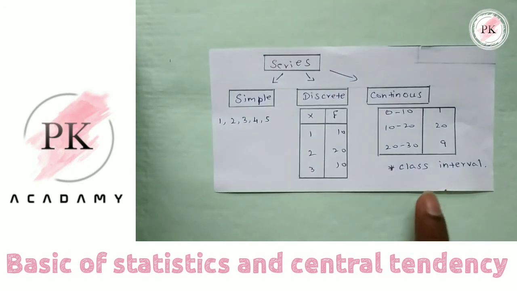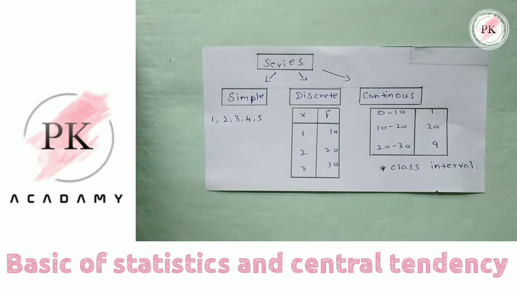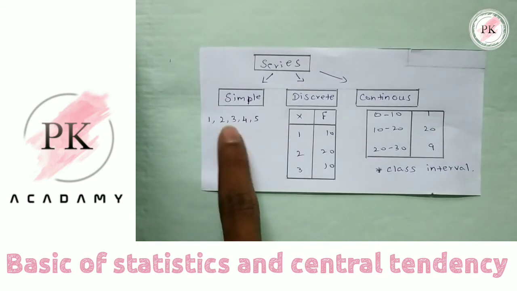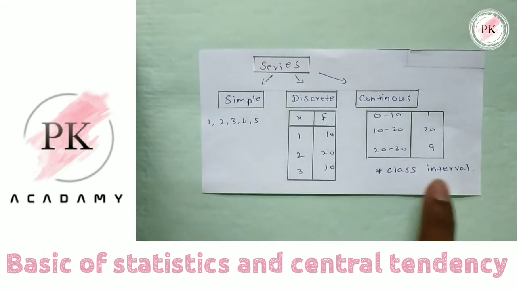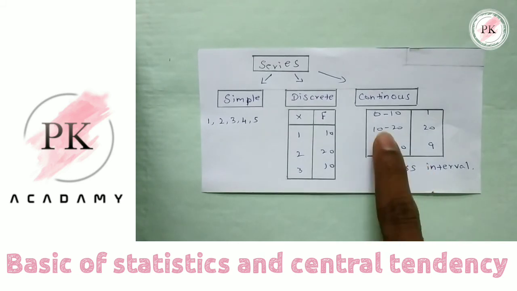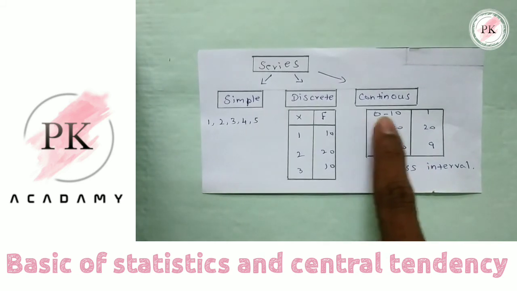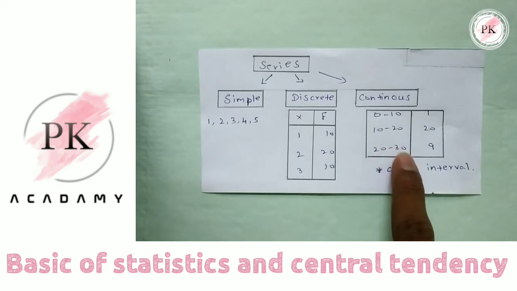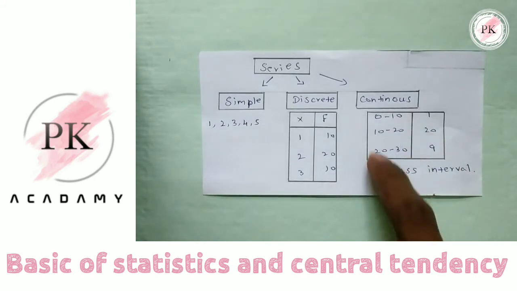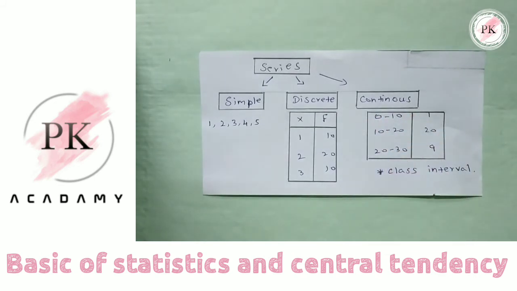Third is continuous, which has class intervals, like 0 to 10, 10 to 20, 20 to 30. So there are 3 series in stats: simple, discrete, and continuous.